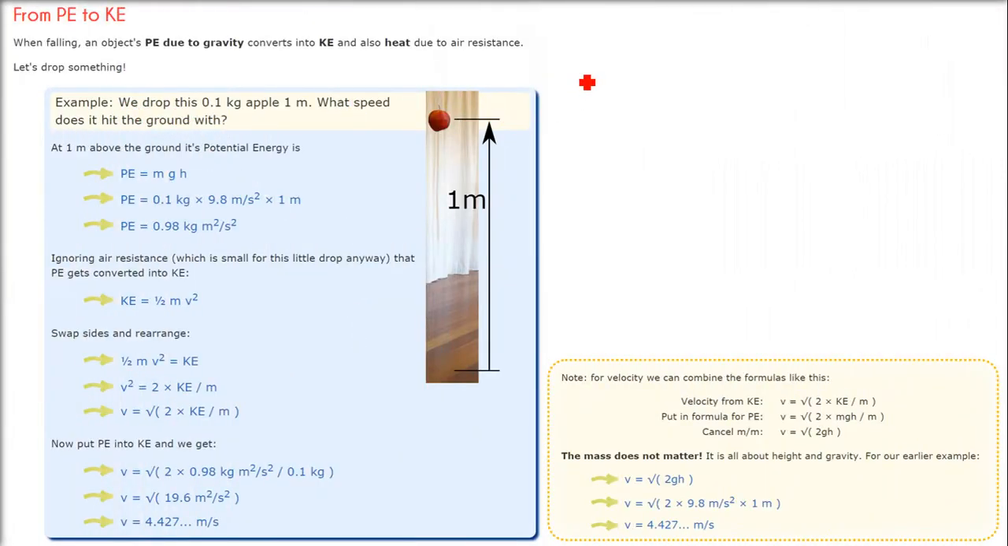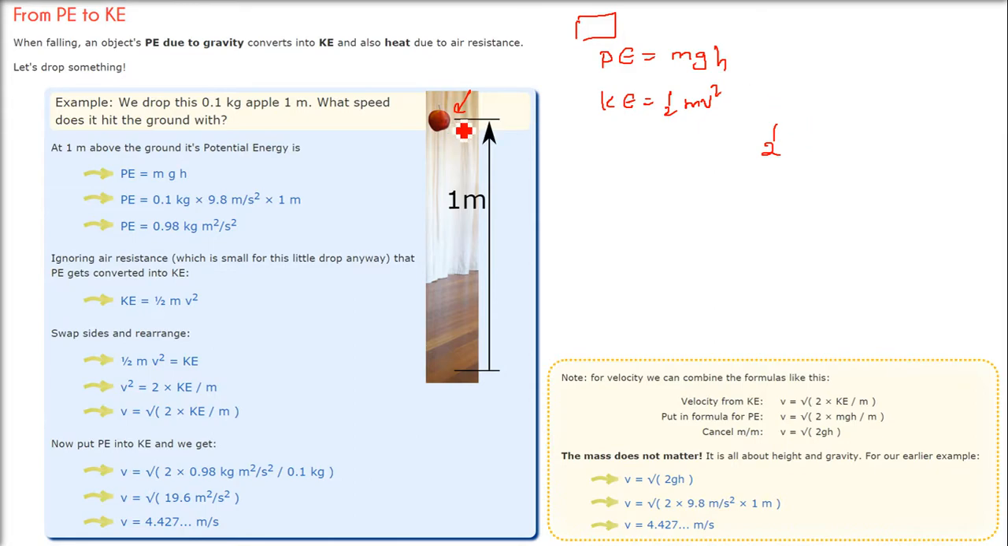Now how does potential energy convert into kinetic energy? First let me tell you how we can have a relationship between kinetic energy and potential energy. Whenever something is there, like this apple, it's static. So it has potential energy, which is mgh. Now when it is coming down, it has kinetic energy, which is half mv square. And these two are equal.